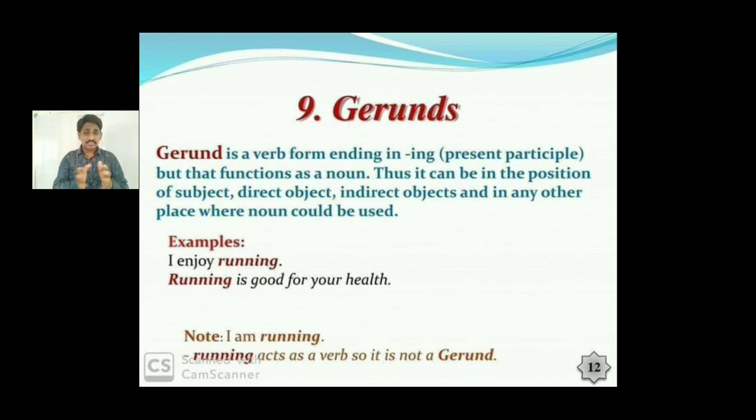An ing form can also act as a noun. If an ing form acts as a noun, it is known as a gerund. A gerund is a verb form ending in ing that functions as a noun. Thus it can be in the position of subject, direct object, indirect object, or in any other place.